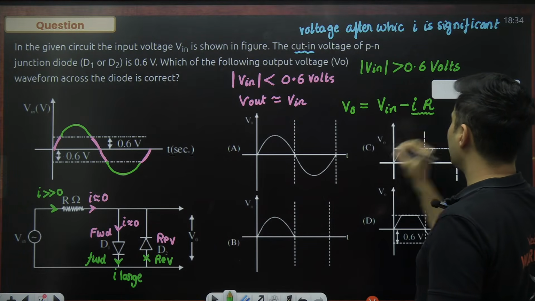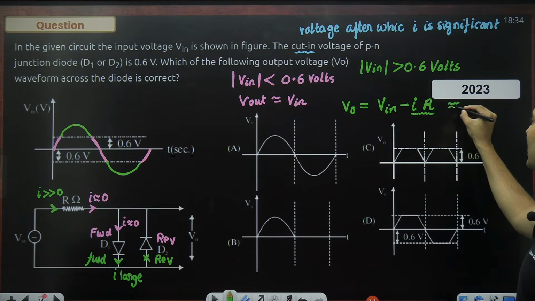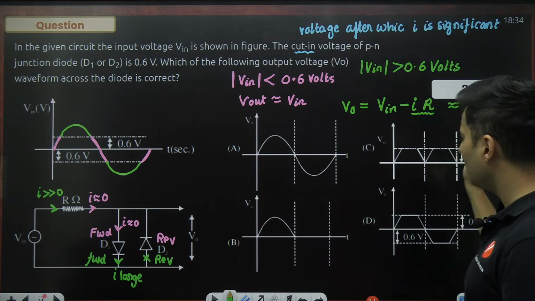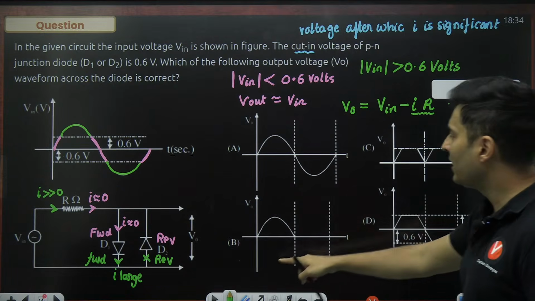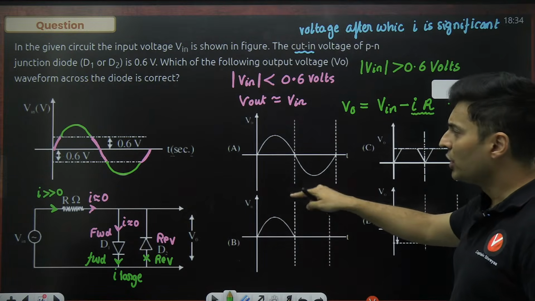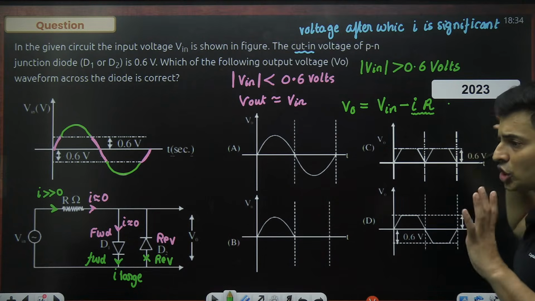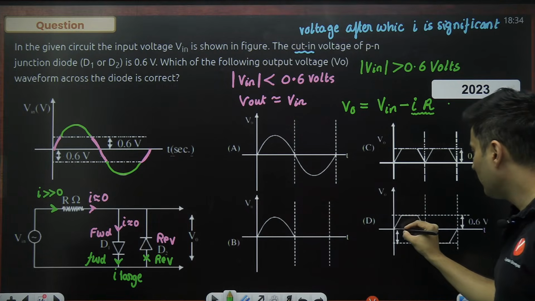This term will become significant because the current is very, very large. So hardly anything will be left. I'm not saying it will be zero, but after that, it will stop growing. So after reaching that particular voltage, between 0 to 0.6 volts, it will stop growing in amount. So I think it will get cut out.